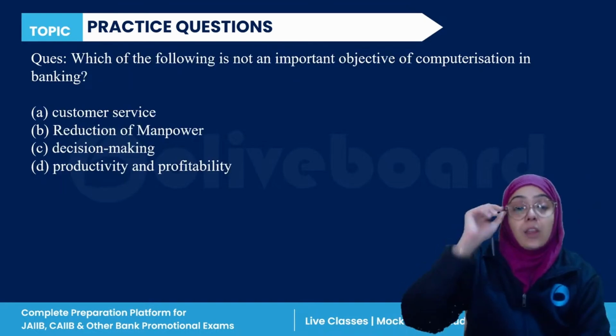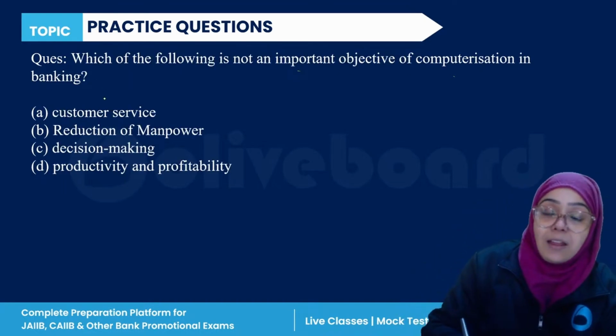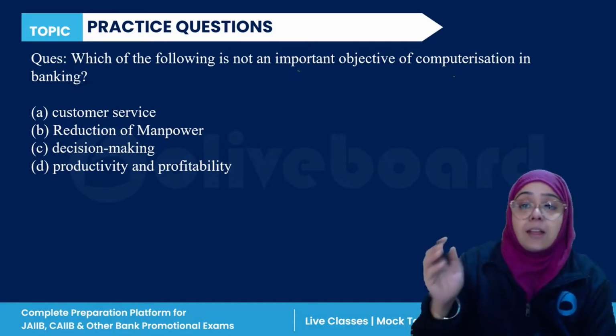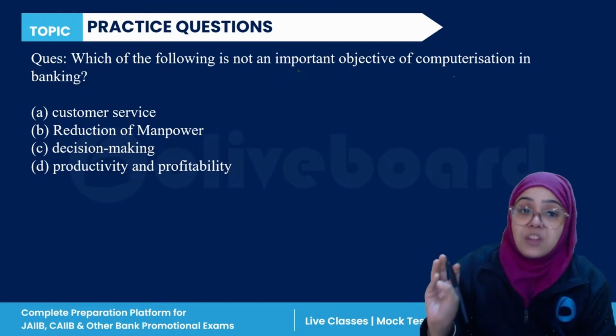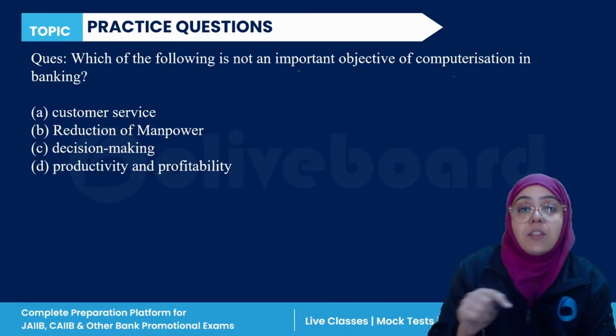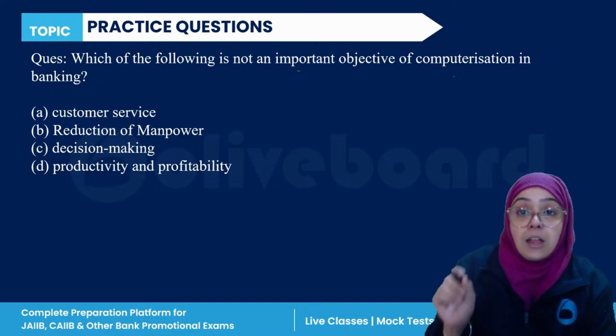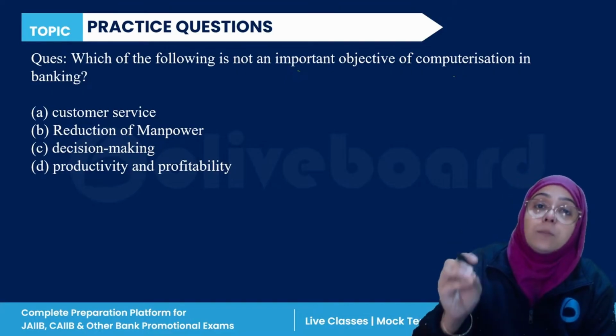Next question. Which of the following is not an important objective of computerization in banking? Means for which purpose computerization is not introduced in the banking system? Customer service, reduction of power, decision making, or productivity and profitability. So for which of the following purposes is computerization not an important objective?